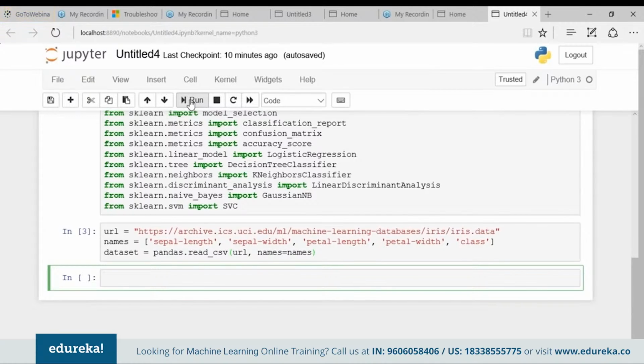So let's move ahead and check our dataset. Let's see how many columns or rows we have in our dataset. So let's print the number of rows and columns in our dataset. Our dataset is dataset.shape.